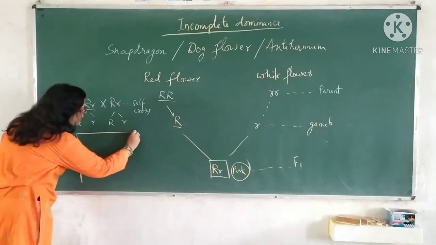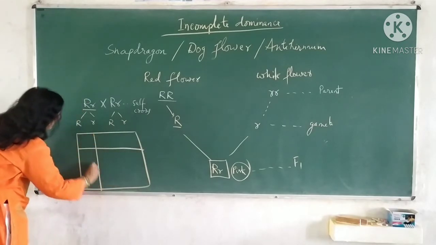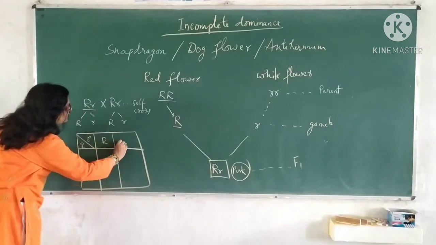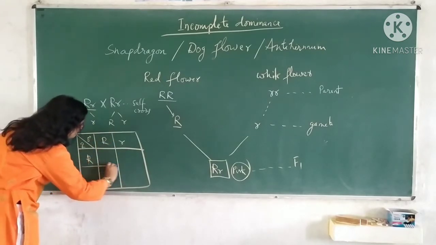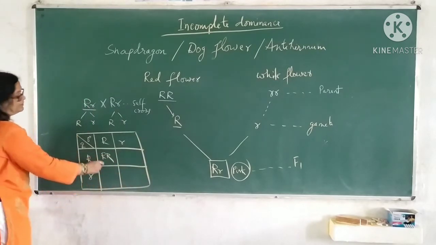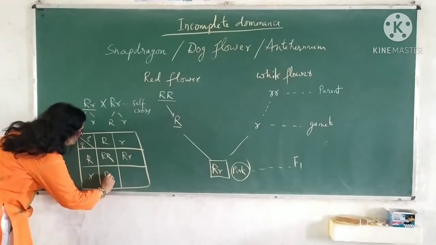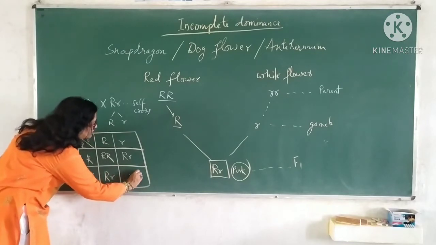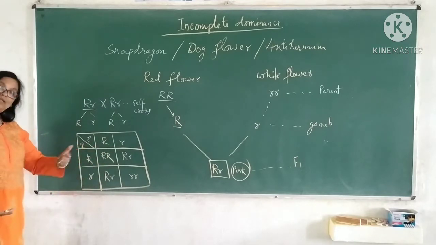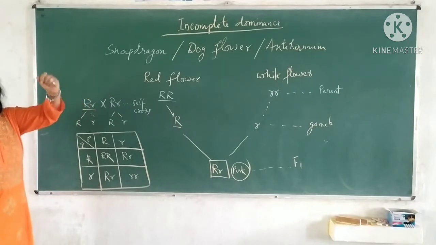And when you put them in a Punnett square, then you will get red flower, pink flower, as well as white flower. The phenotypic ratio is similar to the genotypic ratio in case of incomplete dominance.